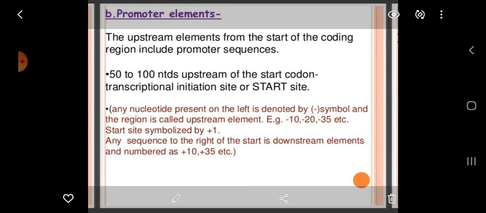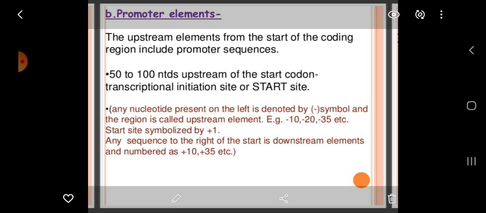Now, the promoter elements. The upstream elements from the start of the coding region include promoter sequences, 50 to 100 nucleotides upstream of the start codon, start transcriptional initiation site or start site.